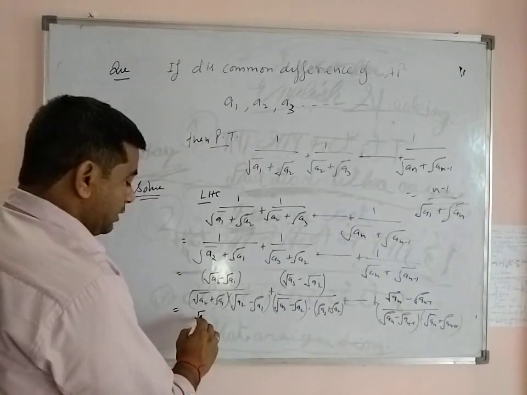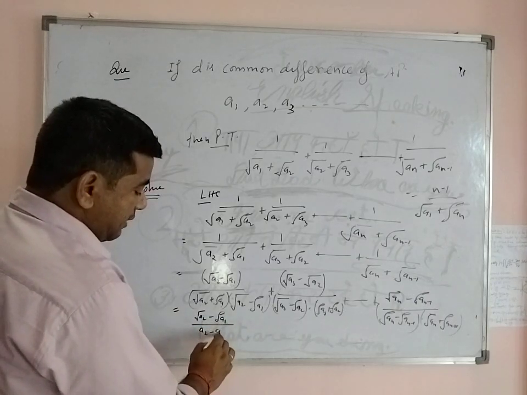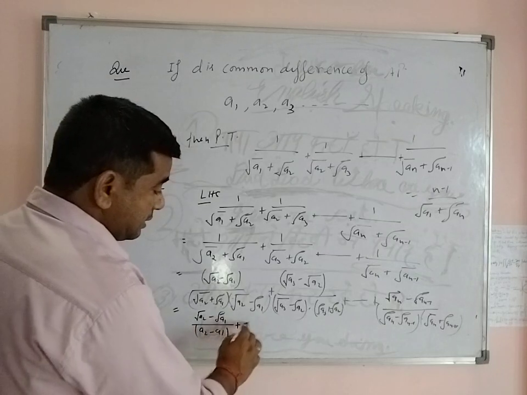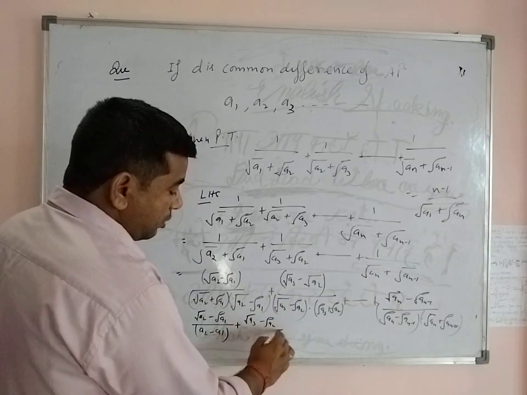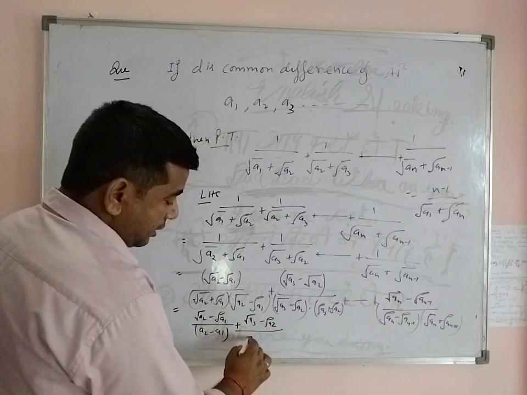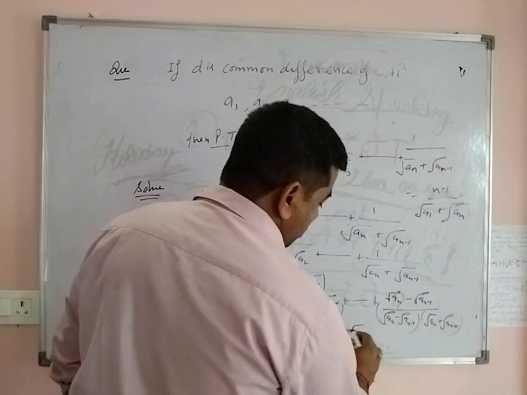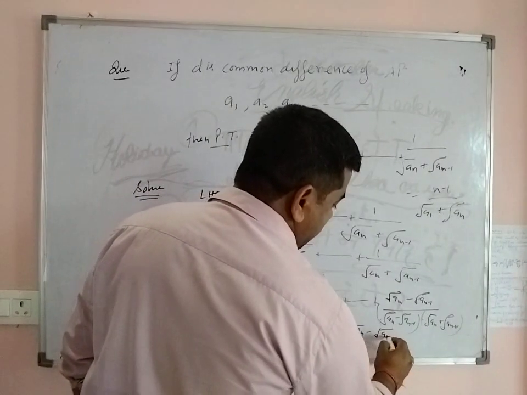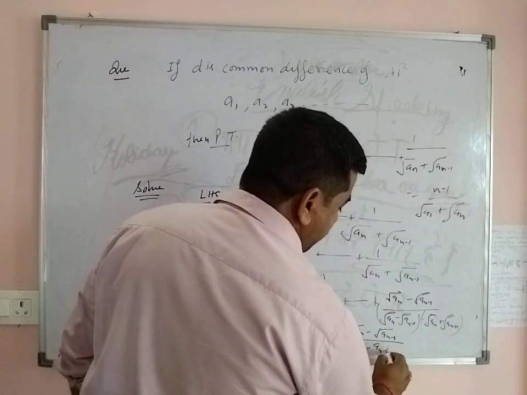So (root a2 minus root a1) by (a2 minus a1), plus (root a3 minus root a2) upon (a3 minus a2), plus and so on, plus (root an minus root an minus 1) divided by (an minus an minus 1).